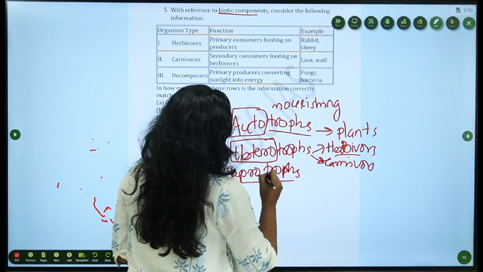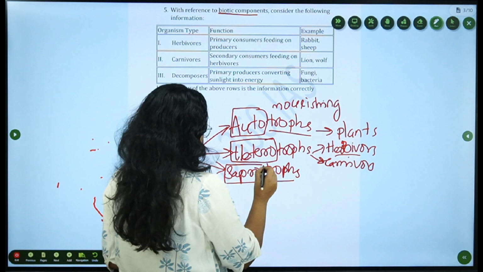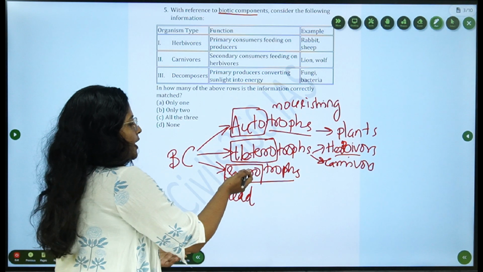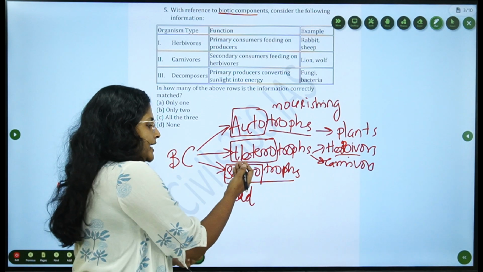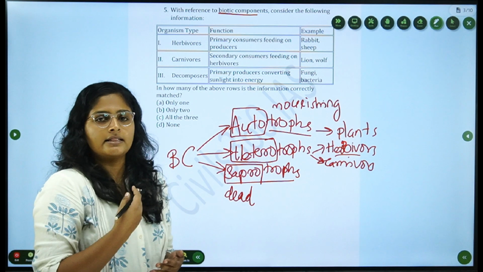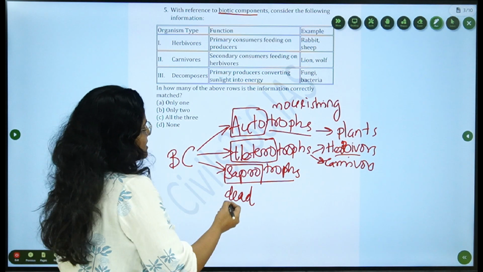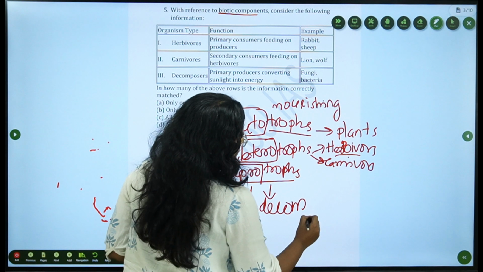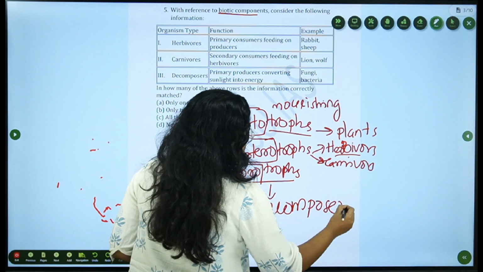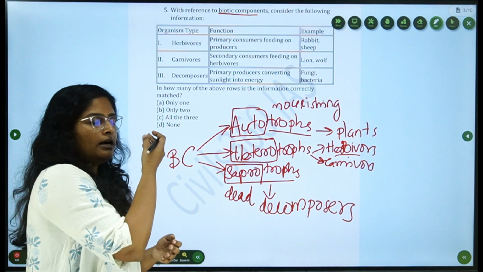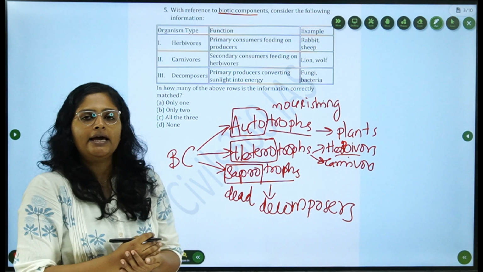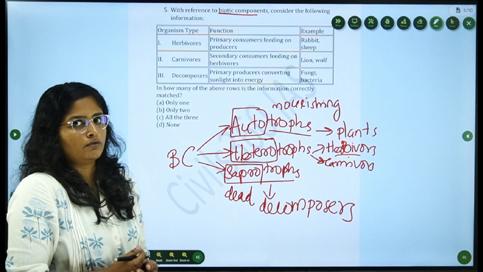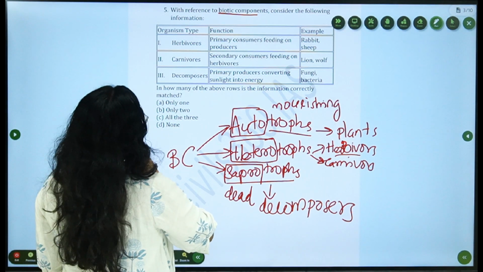So, what are saprotrophs? Sapro means dead. Some components feed on dead matter. They get nourishment from this dead and decayed matter. They are called saprotrophs. The main decomposers in an ecosystem are saprotrophs. What do these decomposers do? They work on these dead, decayed matters and absorb nourishment from them. Decomposers are saprotrophs.